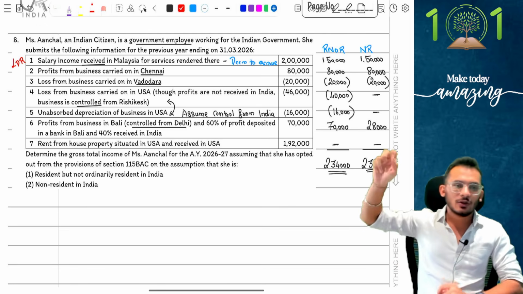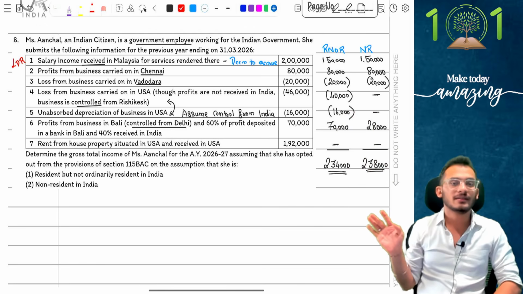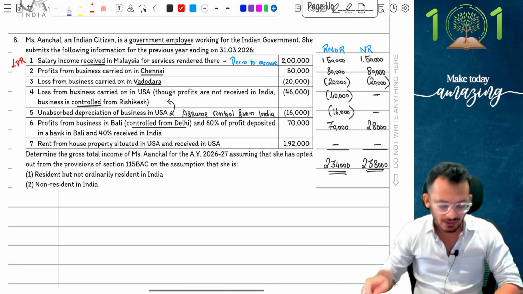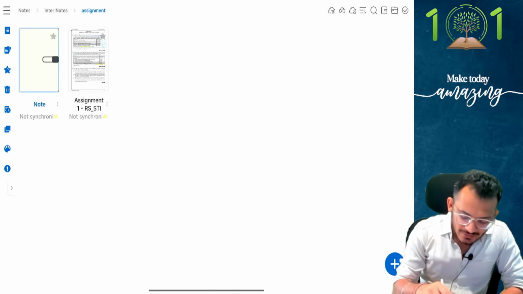Normally, I know people will look at it and say salary from outside India is not taxable. No. Because this is a government employee, this is an exception rule and therefore it has to be taxed. So, a very beautiful question for you to keep in mind. I hope this is clear. Clear? Yes, amazing. Let's read on forward, people.